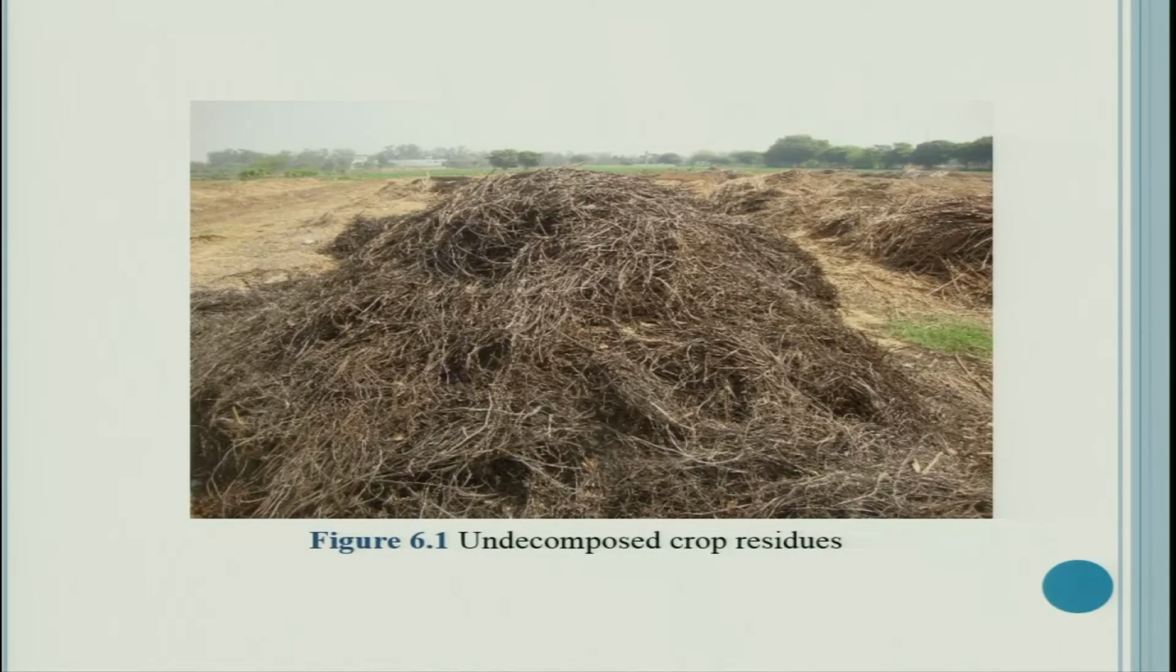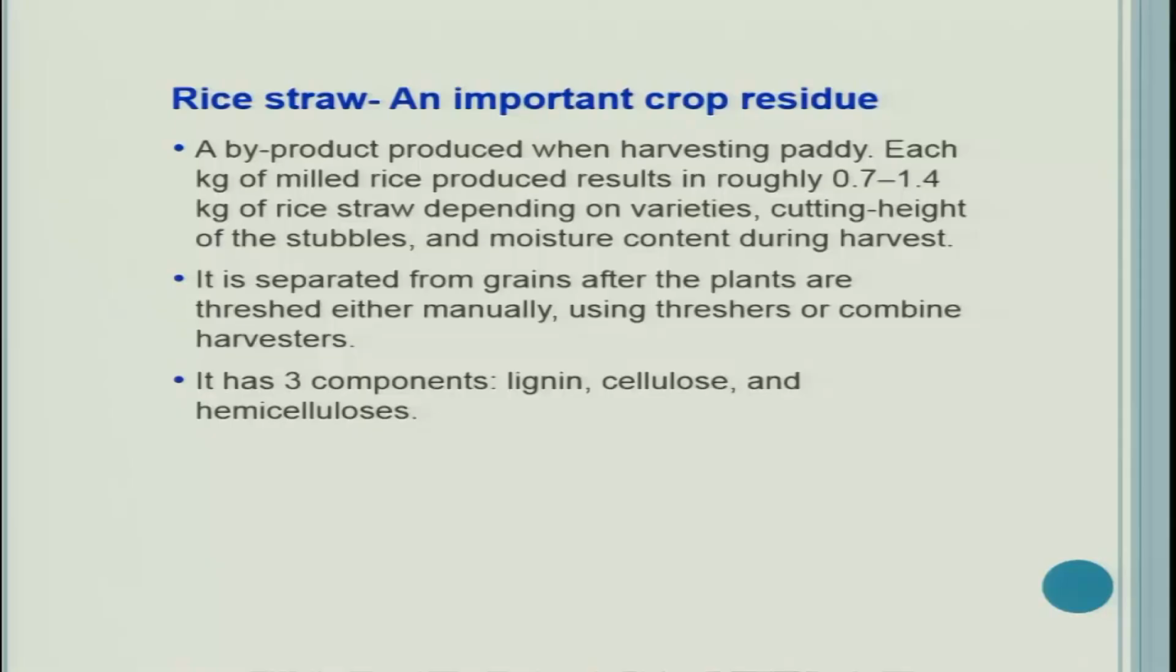See, this is just a picture to show you undecomposed crop residues which can be used as compost, and it can be used as manure or residue in the field. Now let us talk a little extra about rice straw, an important crop residue, a byproduct produced when harvesting paddy. Each kilogram of milled rice produces about 0.7 to 1.4 kilograms of rice straw, depending on varieties, cutting height of the stubbles and moisture content during the harvest.